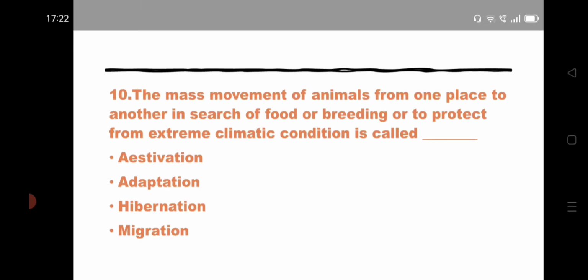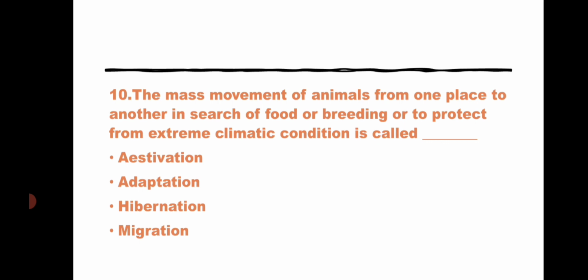Coming to the next question. The mass movement of animals from one place to another in search of food or breeding or to protect from extreme climatic conditions is called dash. Option 1 estivation, option 2 adaptation, option 3 hibernation, option 4 migration.